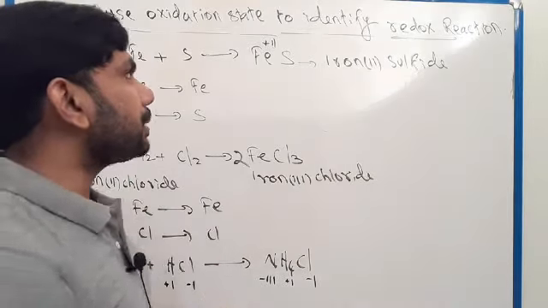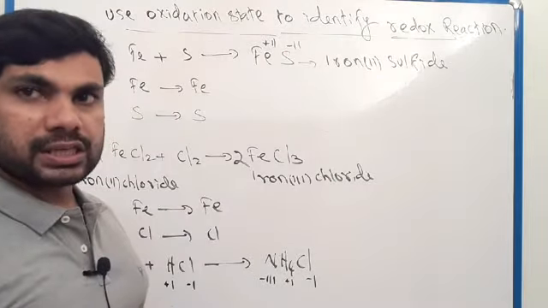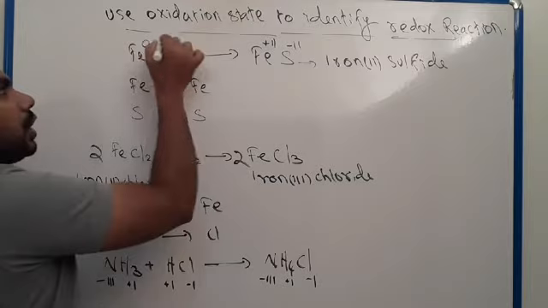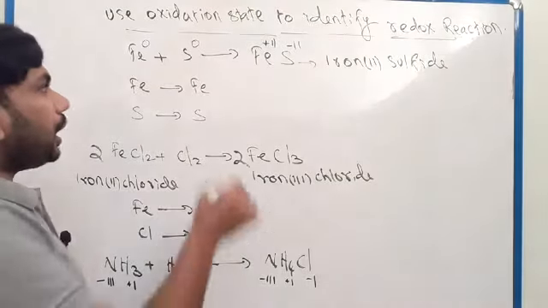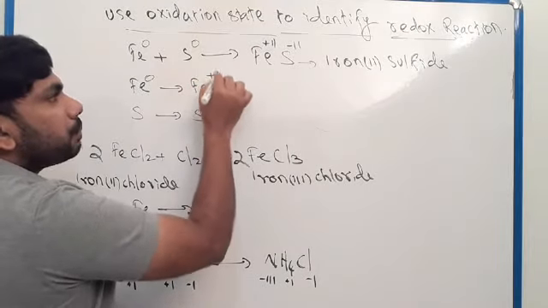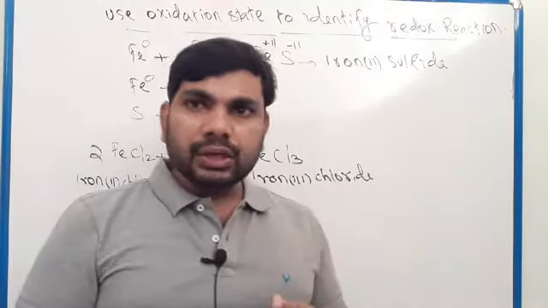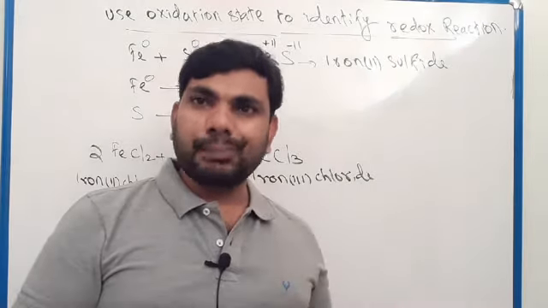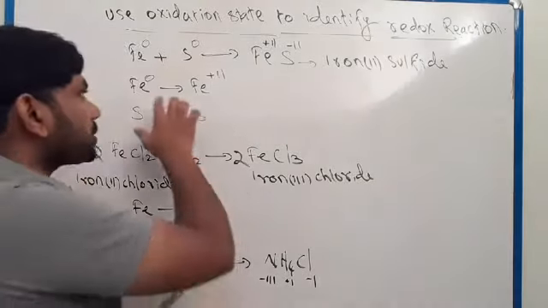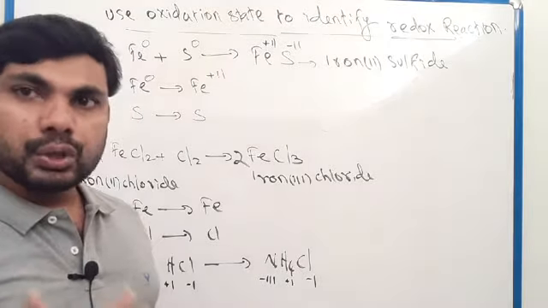These are group 6 elements and they have -2 oxidation state. Here these are elements in free state, so their oxidation state will be 0. So iron changes from 0 to +2 oxidation state. I told you before that a change from 0 to +1, +2 or +3 oxidation state means losing electrons. Here 0 oxidation state changing to +2 means iron lost 2 electrons.